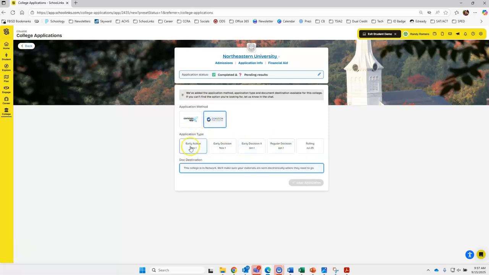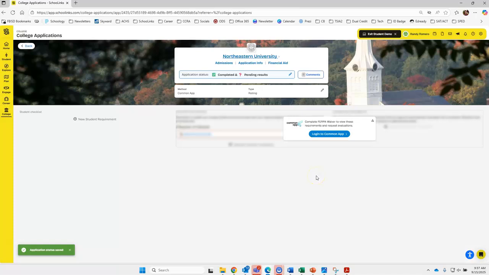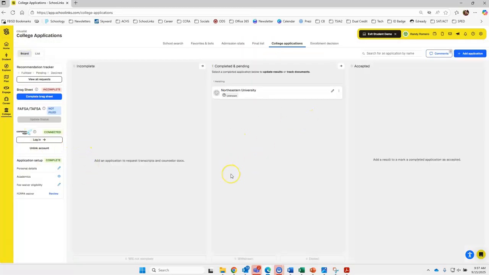And then it will ask what application type you did, so make sure that you notate the correct one. If you're applying right now, it's September by the way, then try to apply for early action. That way you can get those extra scholarship benefits and hear your decision earlier on. I'm just going to click Common App and click Save Application. And then this is where you will log in and connect your account. So that's how you do that.